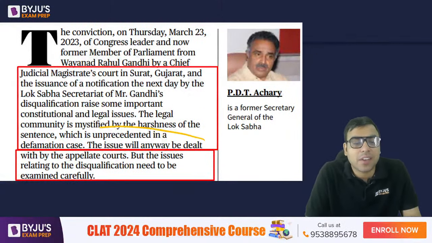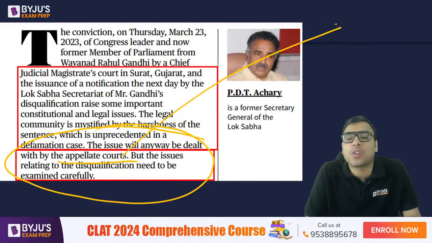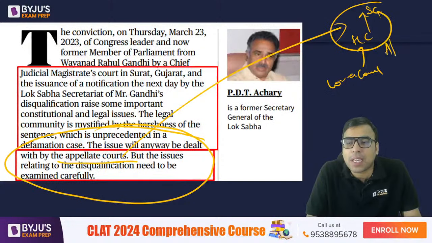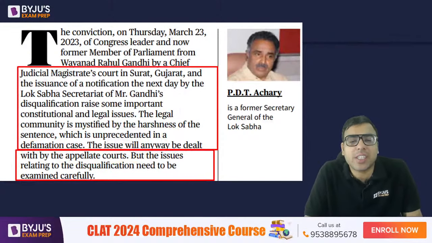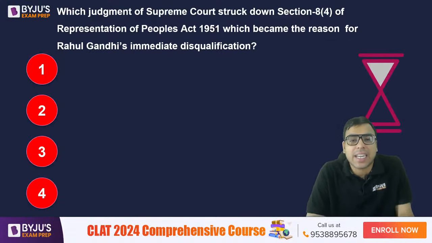The issue will anyway be dealt with by the appellate courts. Appellate courts means the courts in appeal. For example, if a lower court has passed an order, the appellate court in this regard would be a high court or a supreme court, which goes in appeal. So the word comes from appeal. But the issues relating to the disqualification need to be examined carefully. So he's saying that we have to see the concept of disqualification in detail.